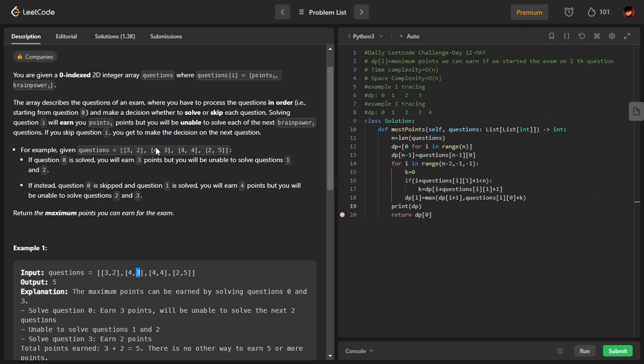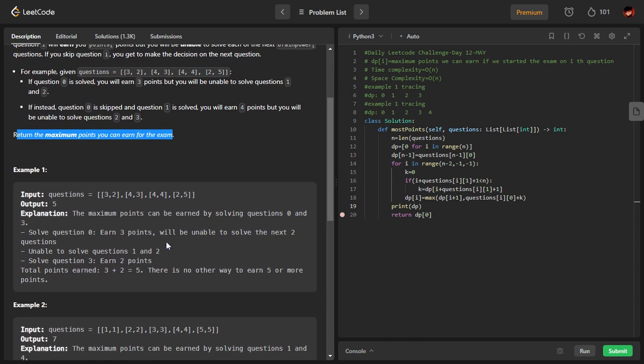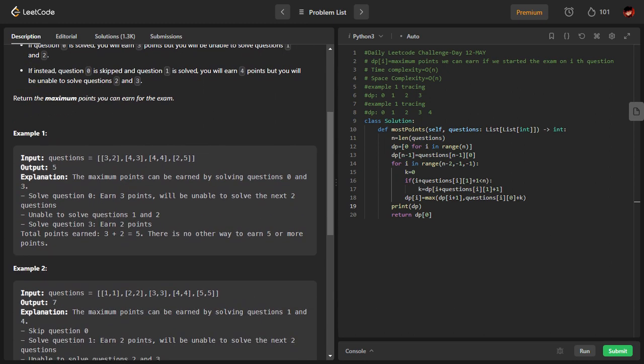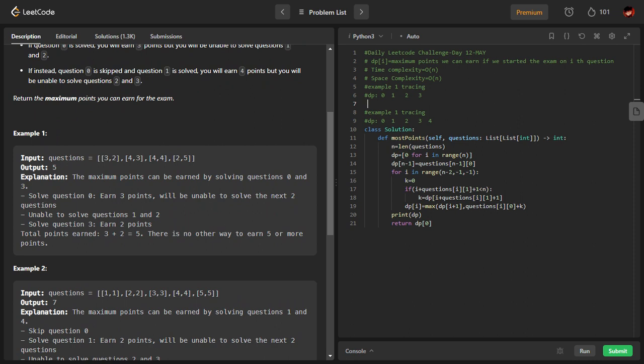So for every question we have two options: either I solve that question or I skip that question. That is always an option. Ultimately, you have to return the maximum number of points we can earn from the exam. Let me quickly trace the example and show you. This will be the best way to understand the question. So first of all, let's go for the example one tracing.